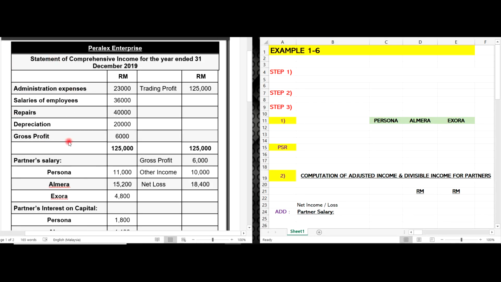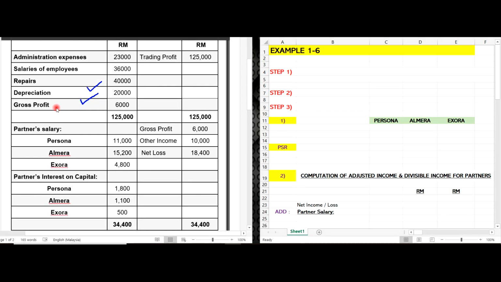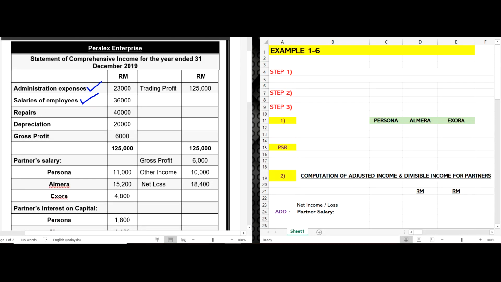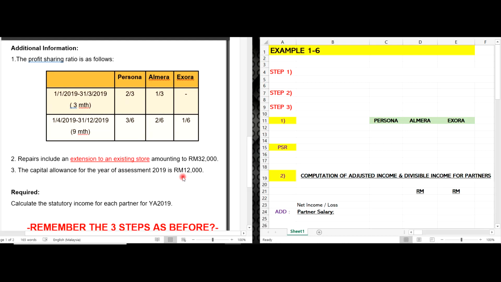Here the administration expenses are allowable. The salary of employees, meaning the workers of the partnership enterprise, is also allowable. However, in the repair part, there is some additional information down there stating that a certain amount has been used as extension to the building. So how much is the non-allowable expense? The non-allowable expense is 32,000.